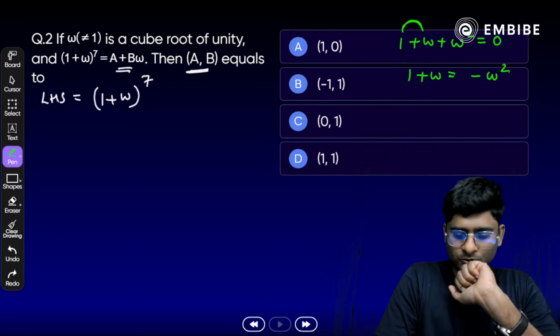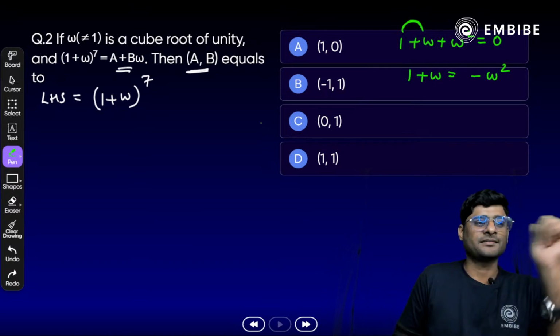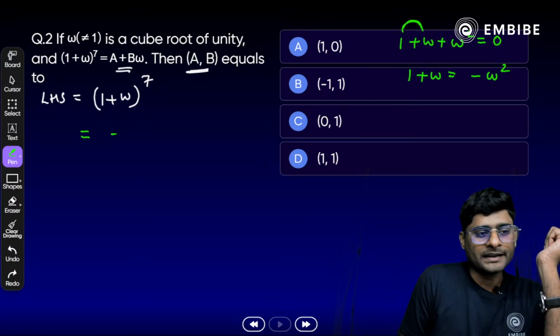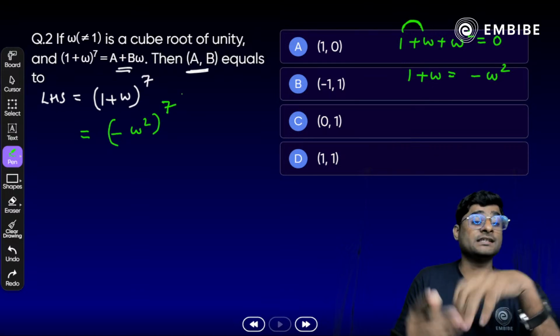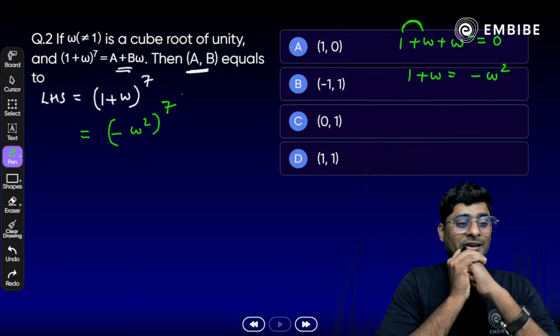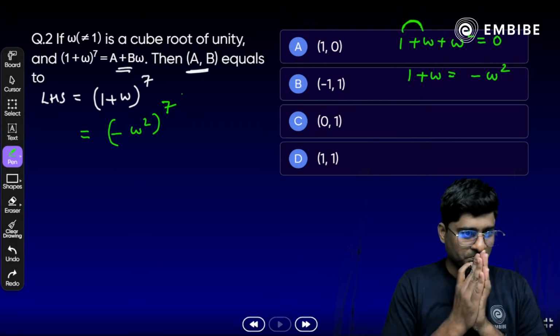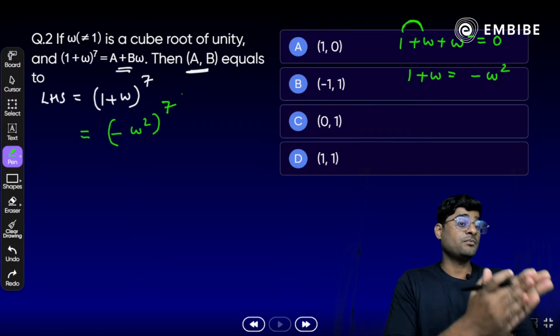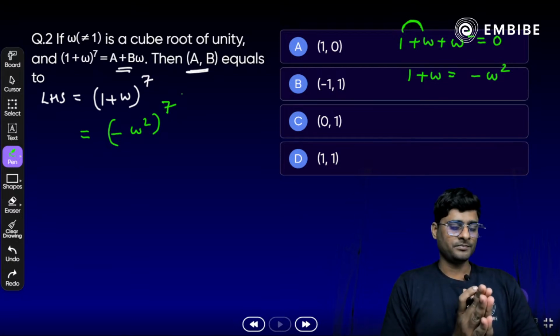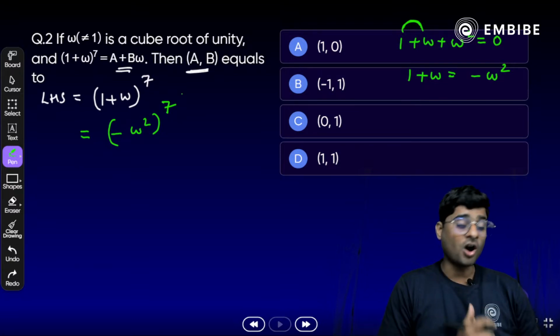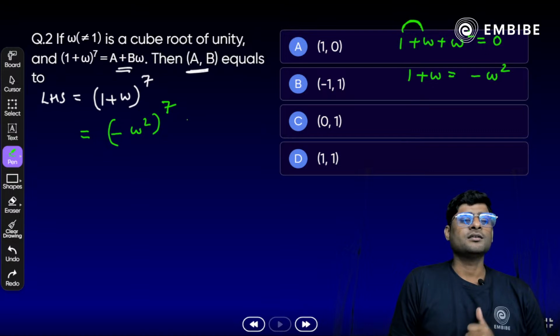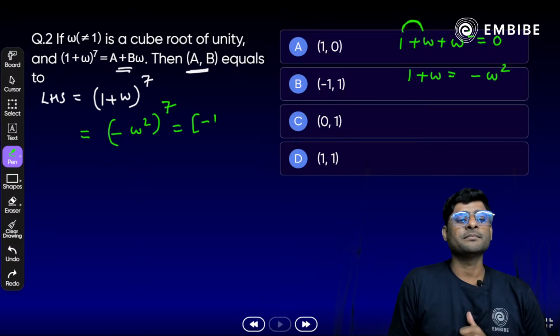All right, Shantanu, minus omega square, that is correct. We have to simply substitute (minus omega square) whole raised to power 7. Now, don't be in a hurry. Look at the power; the power is odd here. I will elaborate more. We can write it as (minus 1 times omega square) whole raised to power 7.